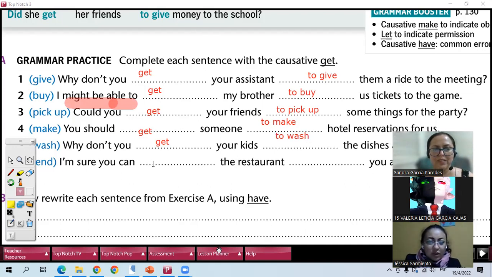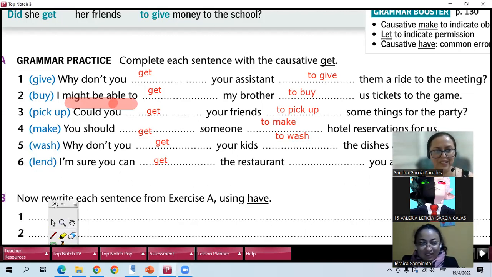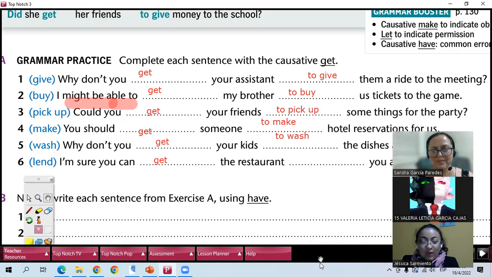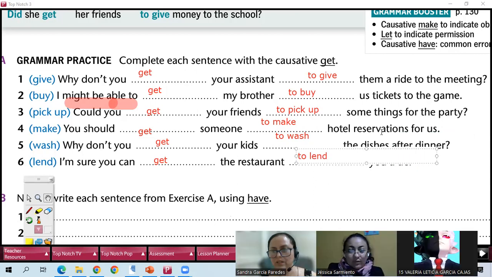I'm sure you can get the restaurant to lend you a tie. Let me see if I cannot see the verb. Wait a second. Yeah, to lend. To lend you a tie. Very good. So, Jessica, you know the difference between lend and borrow?